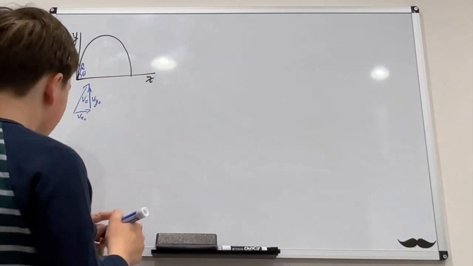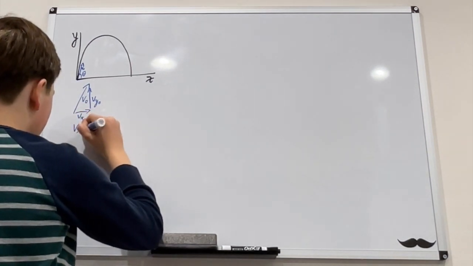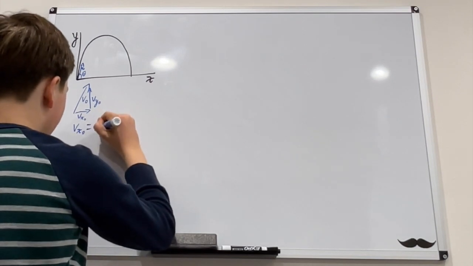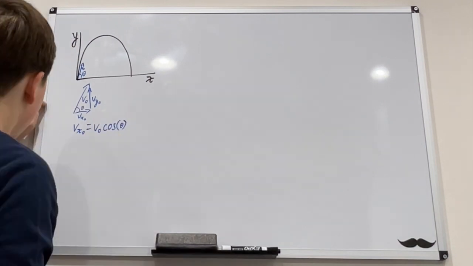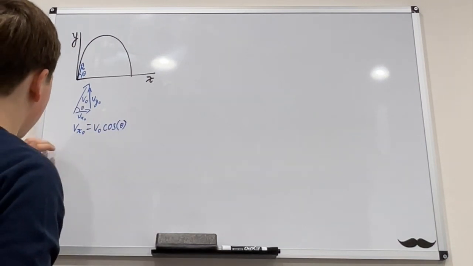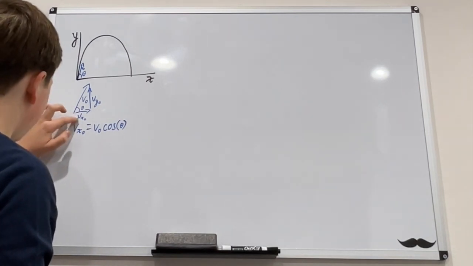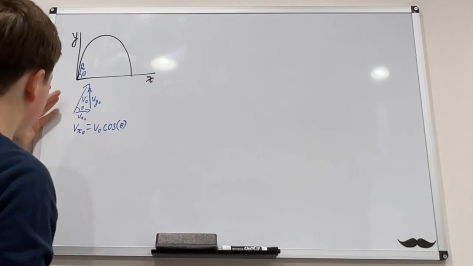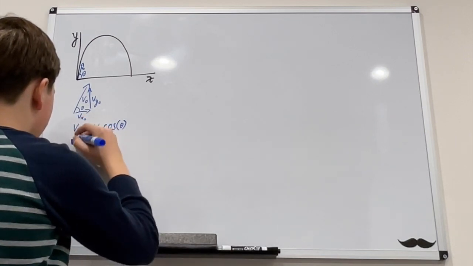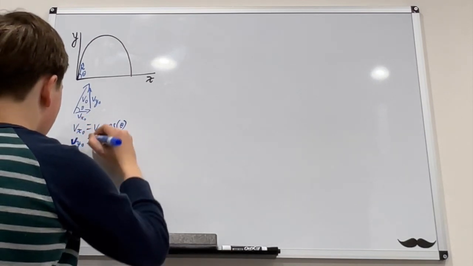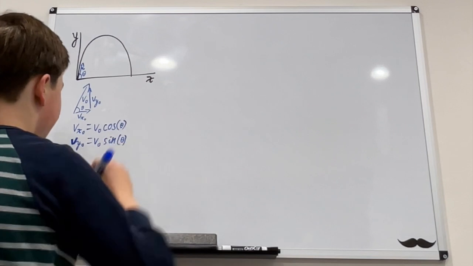Using some trigonometry, we can see that v sub x naught equals v naught times cosine of theta, because the cosine of theta is the adjacent leg over the hypotenuse. So vx naught over v naught times v naught gives us vx naught. A similar thing is true for vy naught, only it's v naught times sine of theta.